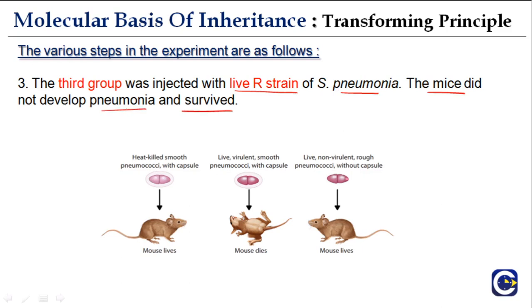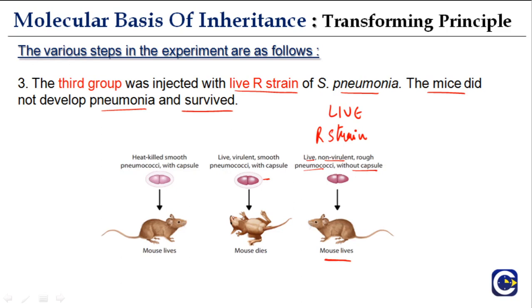because you see, this is the R strain here. This is the live R strain. And live R strain, you see, doesn't have this polysaccharide coating that is present in the S strain, and also they are not virulent. So they are live, non-virulent, rough pneumococci without capsule, and as a result the mouse lives.